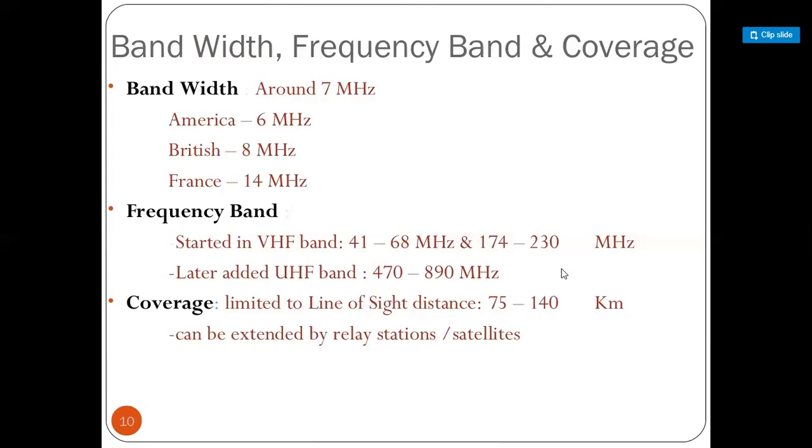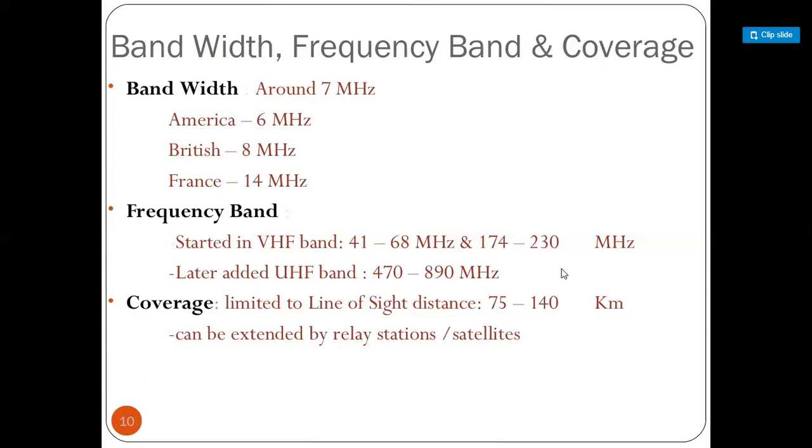Due to that, the third one is the coverage. Generally in our systems, in India, when the television has been installed, the tower has been installed, and this antenna system, which we call a tower system, covers a distance of about 75 to 140 kilometers.